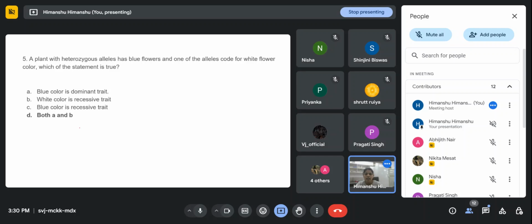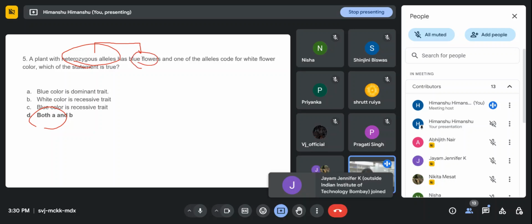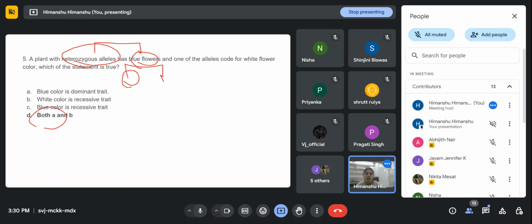So you are right, both A and B are the right answer for the previous question. From the question only we are getting a hint, because in the heterozygous allele it forms blue flowers. That means whatever it forms, this one is the dominant one, because the dominant allele always masks the expression of the recessive trait.